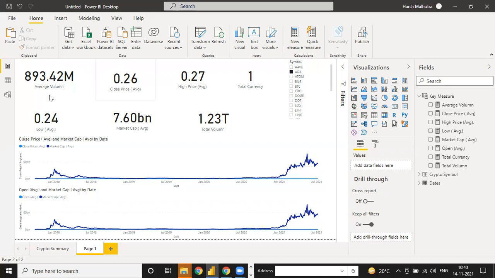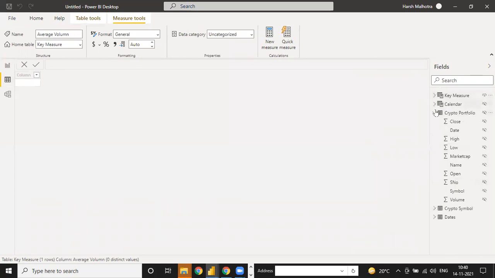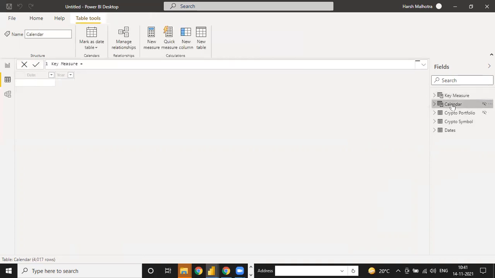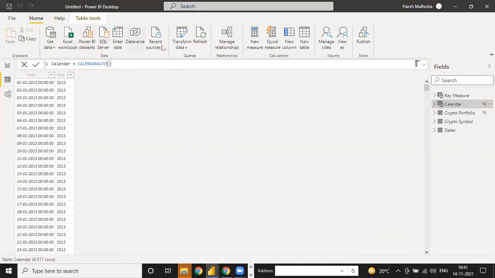Like I am going to show you. Click on this. We have a total of five tables. These three are connected via background, but these two are not. These two are created by you manually. Key measure is a manual table, and calendar is a manual table. So these tables cannot be shown in Power Query. Let me show you.